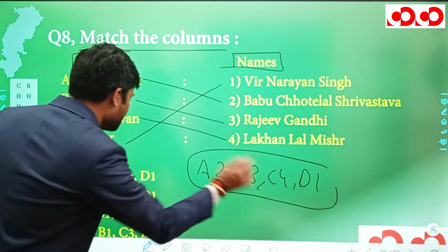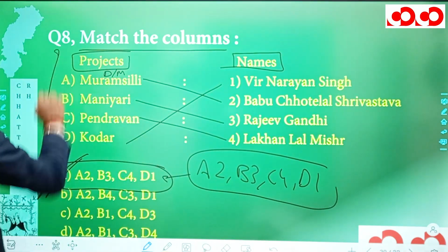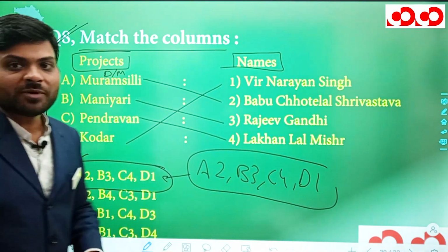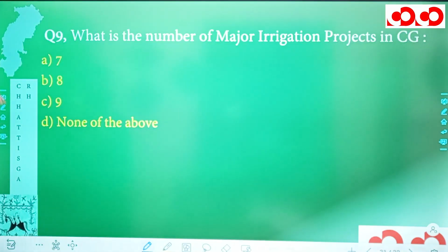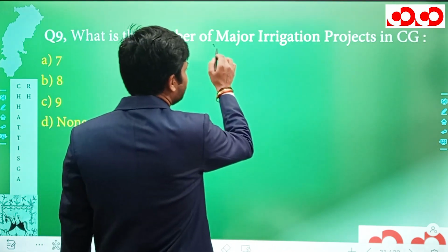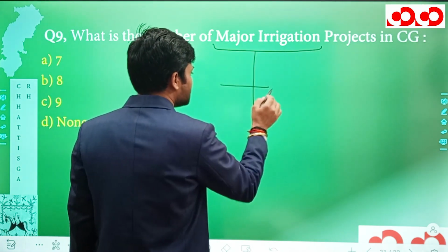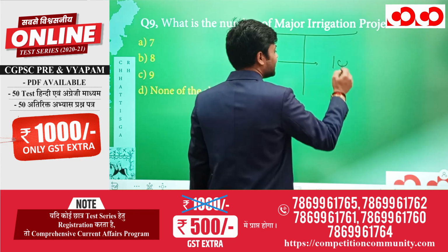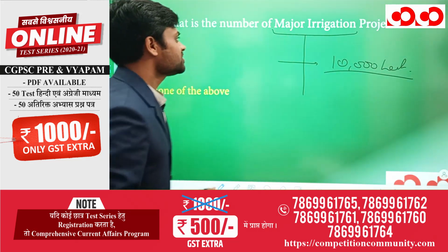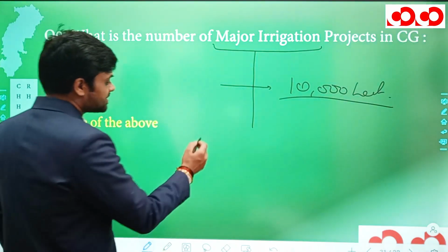And this A2, B3, C4, D1 is mentioned in option A, and hence this option A is going to be the correct option for our eighth question. So this was all about the eighth question. Now next we have our ninth question. What is the number of major irrigation projects in Chhattisgarh? Let me tell you how we define a project as a major irrigation project. If the irrigation potential of the project is more than 10,000 hectare, then that project is known as a major irrigation project. According to Economic Survey